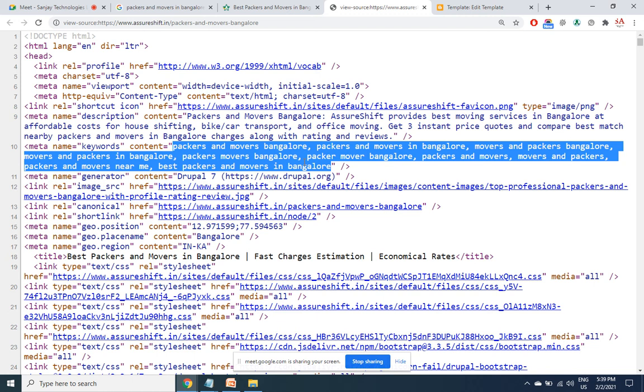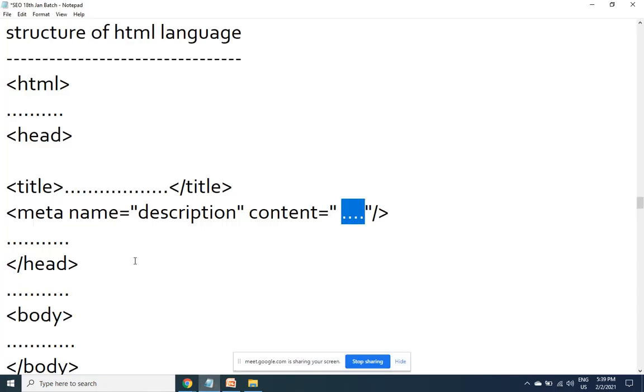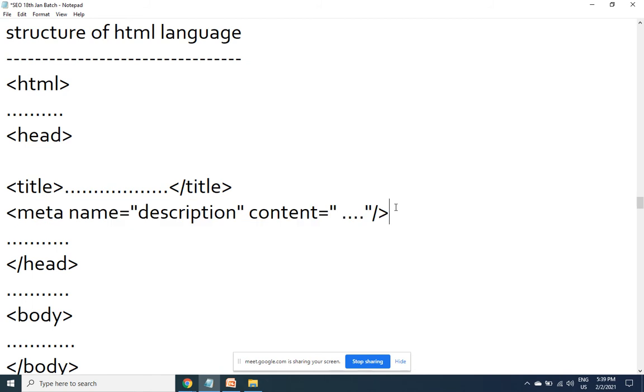In Blogger, for a general site, you have to manually type like this. Like you have given the meta description, we will be giving the meta keywords tag.